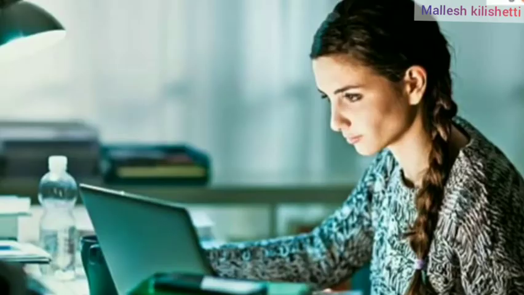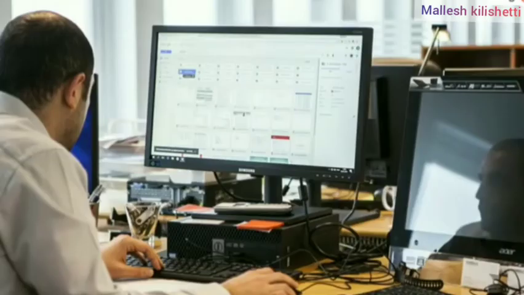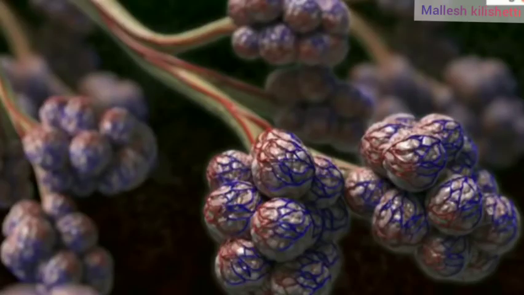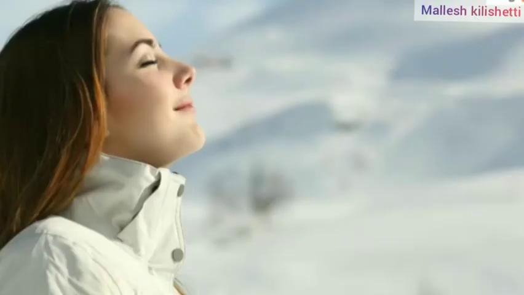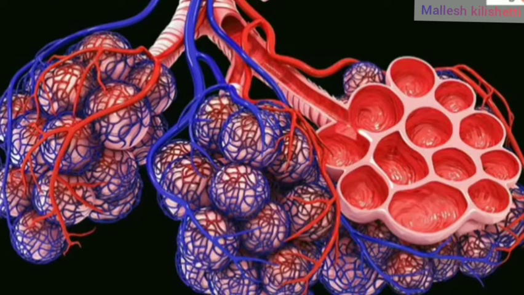Some people nowadays, due to workload in congested rooms, busy system work, cannot breathe properly, and they are not doing the respiration process properly. So the alveoli also do not exchange air properly, and oxygen does not diffuse into the blood with the help of the alveoli.